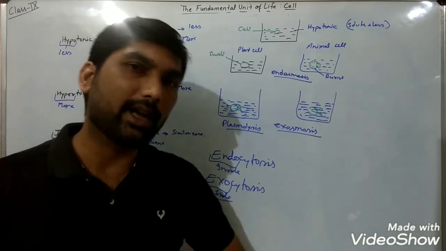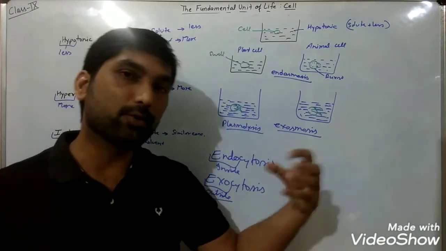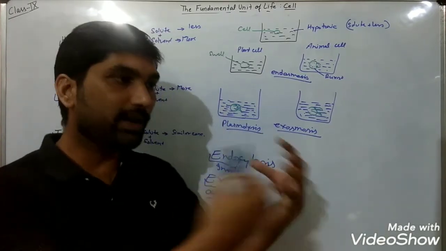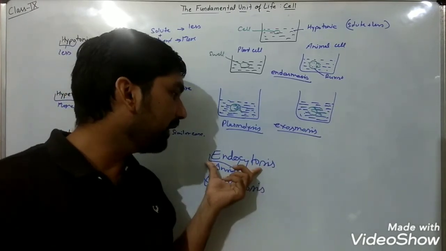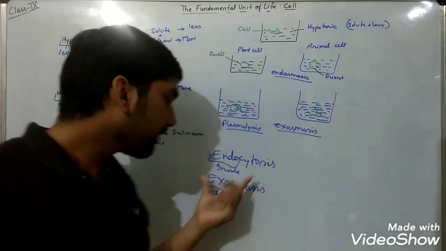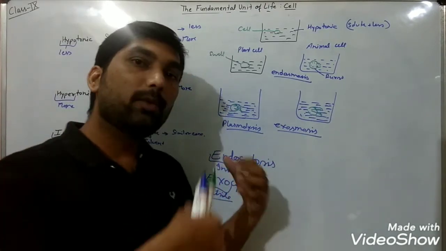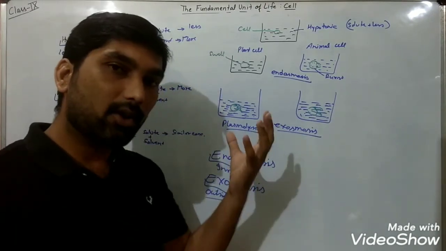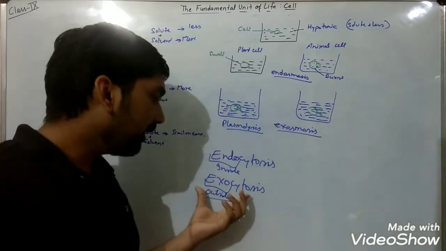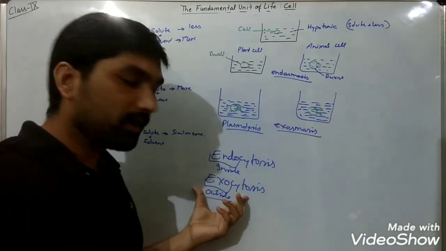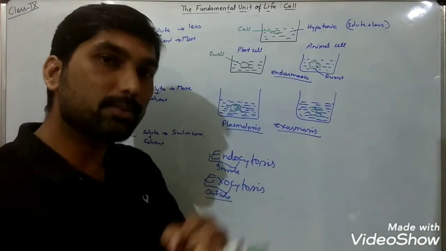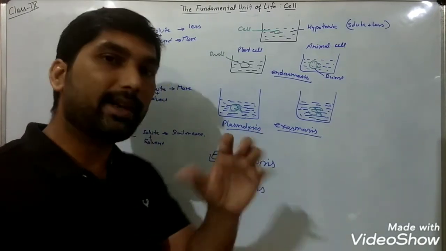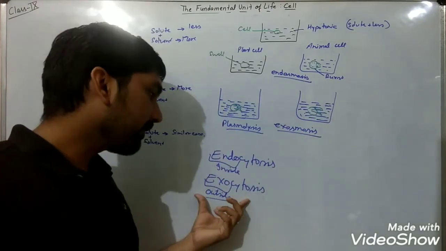Perhaps you have an idea how the amoeba captures food: the food enters inside the amoeba cell, so this process is known as endocytosis. During the removal of waste substances or undigested matter, the amoeba throws out the waste matter. That is exocytosis, the removal of substances from the cell to the external medium.